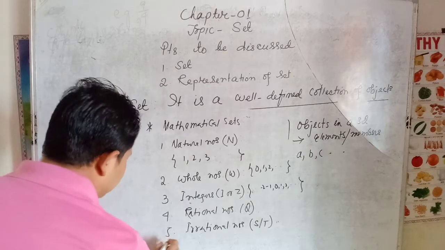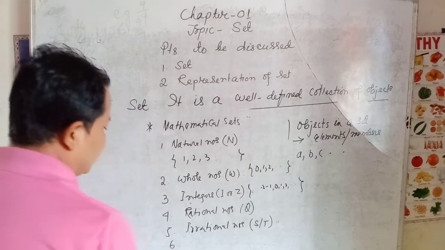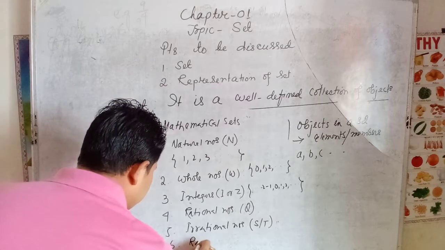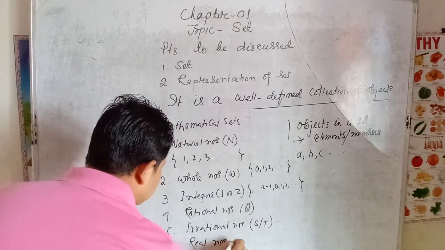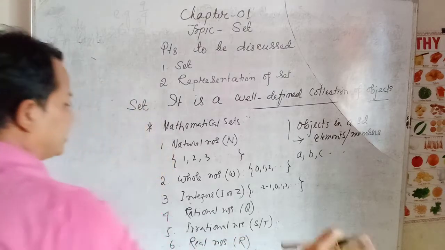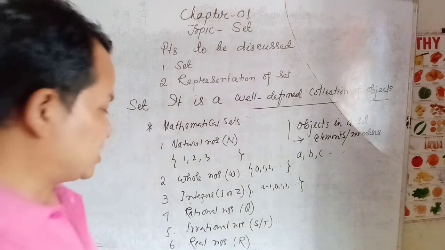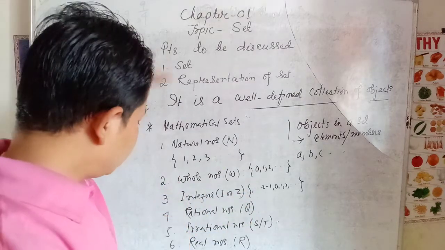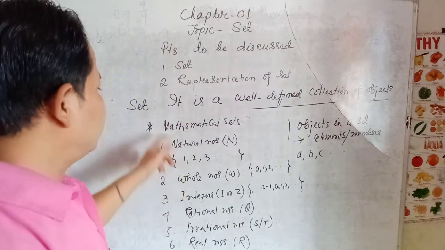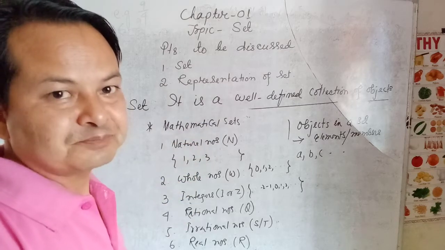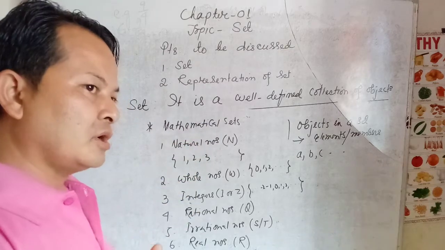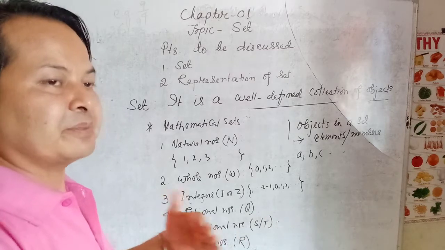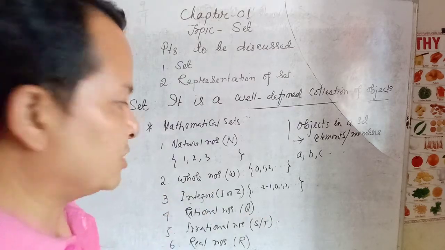Rational plus irrational numbers are called real numbers. This is the set of real numbers, denoted by capital R. This also we cannot represent in this form. This collection of numbers are called mathematical sets. Those numbers on the number line are all real numbers. Real numbers can be represented on the number line. You have to understand that.